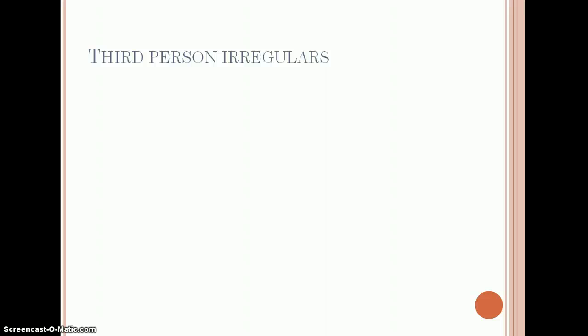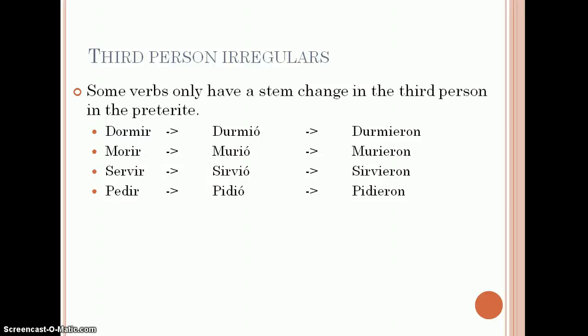Then we have our third person irregulars. So these are the verbs that only have a stem change in the third person in the preterite. These are on your chart as well. You'll see dormir, durmió, durmieron, morir, murió, murieron, servir, sirvió, sirvieron, pedir, pidió, pidieron. You'll notice these are the IR stem changing verbs.